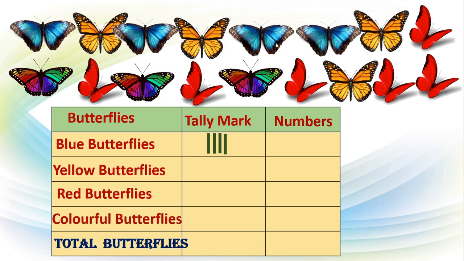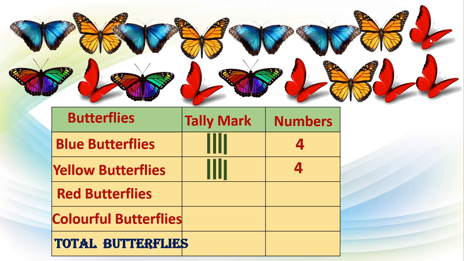Yes. Only 4 blue butterflies we can see in this information. Right? Now we'll move to yellow butterflies. Here this is 1. So 1 tally mark. This is second. Right? Second vertical line. Third vertical line. Fourth vertical line. Again 4 yellow butterflies we can see here.